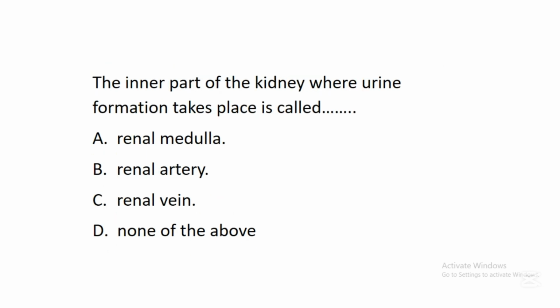The next question says, the inner part of the kidney where urine formation takes place is called dash. A. Renal medulla. B. Renal artery. C. Renal vein. D. None of the above. In this question, the correct answer is A. Renal medulla. So this renal medulla is the inner part of the kidney where urine formation takes place.